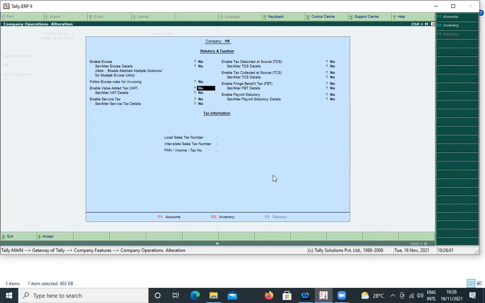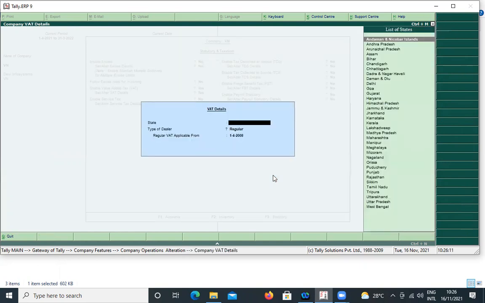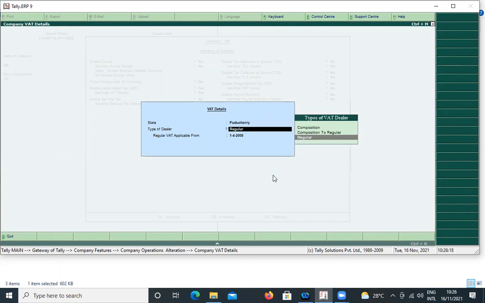Instead of VAT, the new version will display GST. Enable GST. I would press yes. Okay. Then set alter VAT details. Yes. That is state. Which state? We are in Pondicherry, Puducherry. Then regular tax. Regular VAT applicable from 1/4/2008.